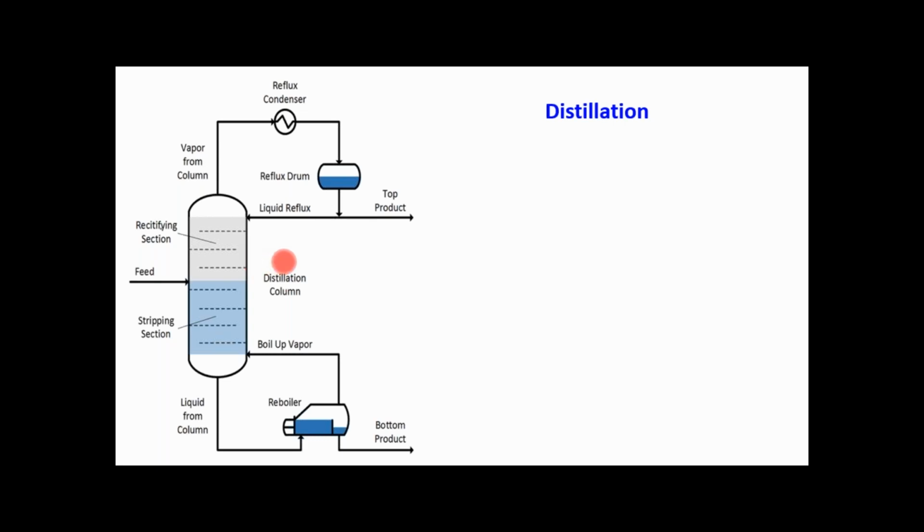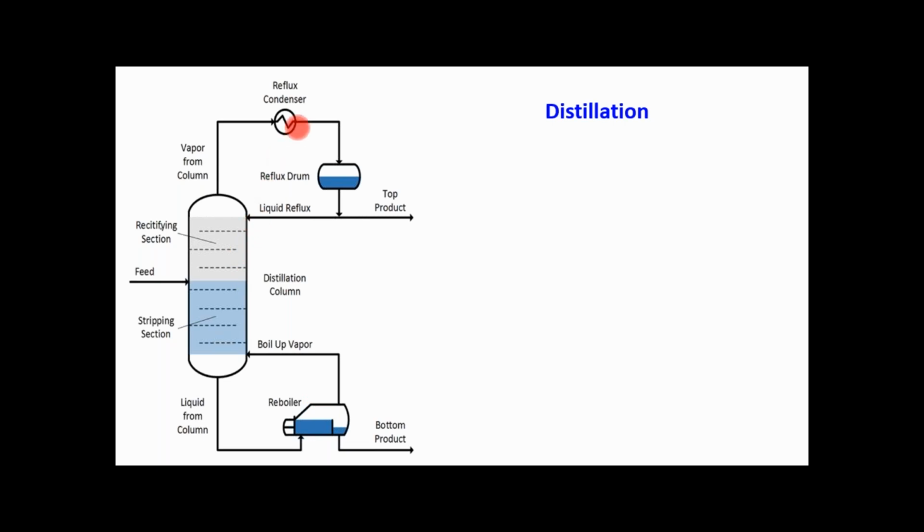While constructing these distillation systems, we have to take care about these different parameters like structural supports, temperature parameters, pressure parameters, and the fuels which are used for the reboiler purpose.